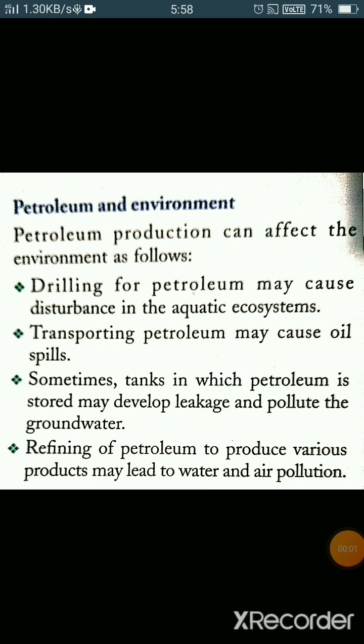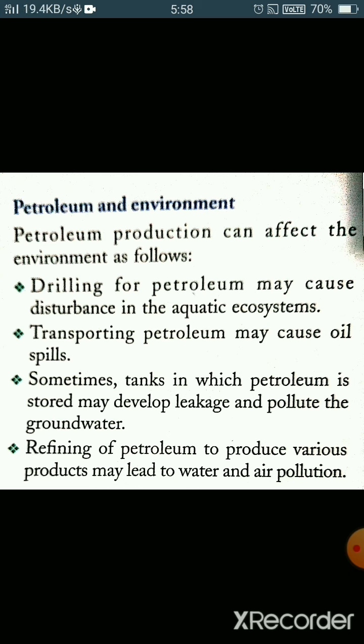Petroleum and environment. As we know that petroleum is formed under the level of the sea, so how can we take it outside? Drilling for petroleum may cause destruction in the aquatic ecosystem. It badly affects the aquatic life. Another is transporting petroleum may cause oil spills. Oil spills means leaking or overflow from the edges of the container, as it is a liquid.